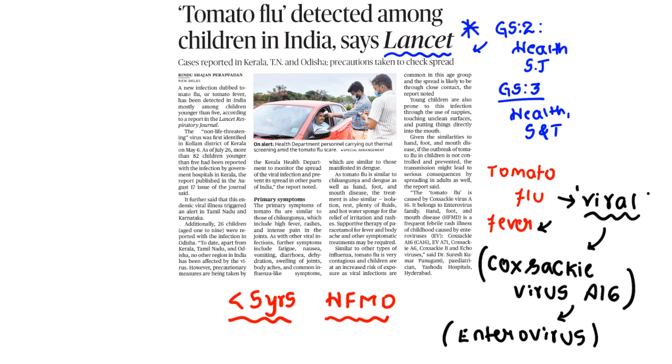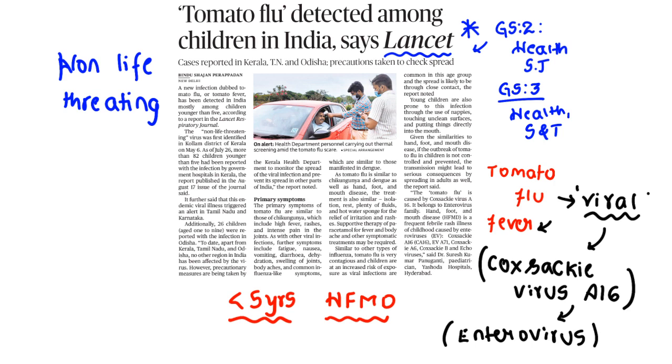So recently, a report in the Lancet Respiratory Journal shows that the disease is affecting children under 5 years of age, and they are clearly saying there is nothing to worry about, as it is non-life-threatening. There is no danger to the children from this viral disease.